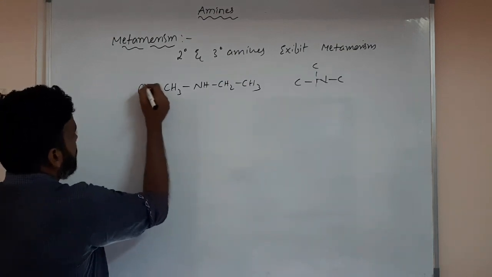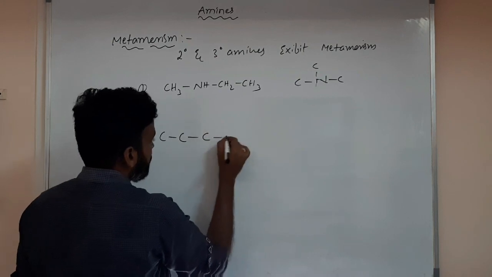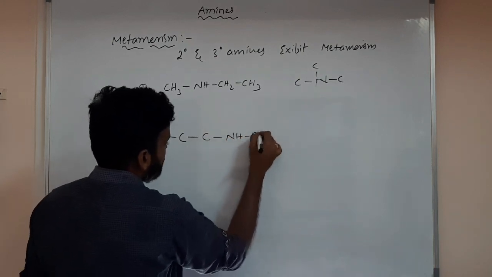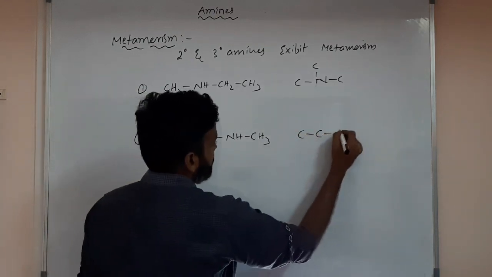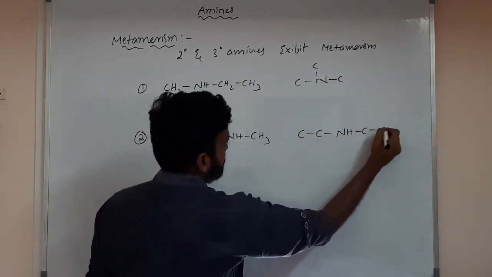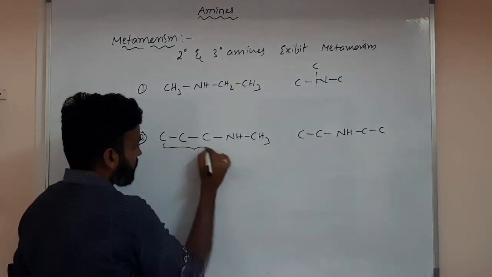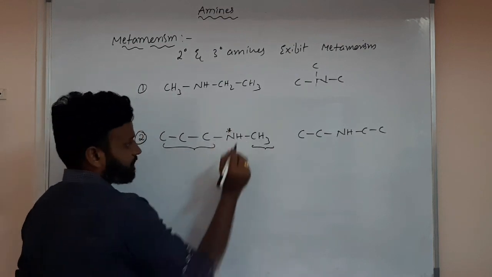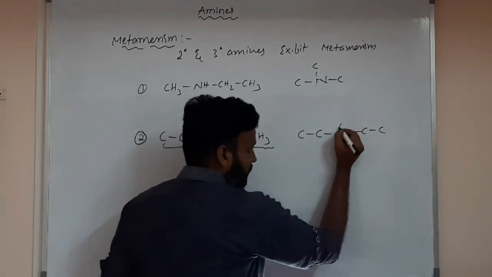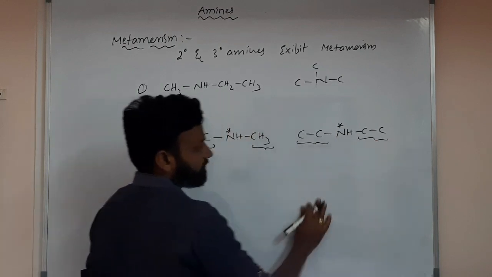But next, if you take 4 carbons, here you have C3 and NH and CH3. Second example, C2 and NH and C2. What is the difference? Here propyl and methyl on nitrogen, and for this nitrogen you have ethyl and ethyl.